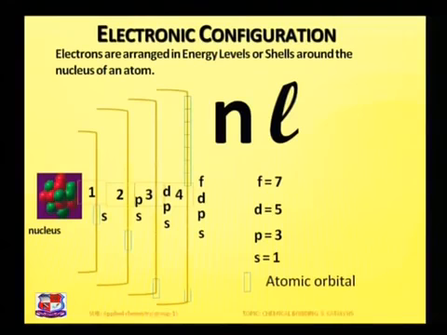Each of these orbitals can accommodate a maximum of 2 electrons. Therefore, in the notation nL to the power x, x represents the total number of electrons which are filled in each orbital or suborbital.